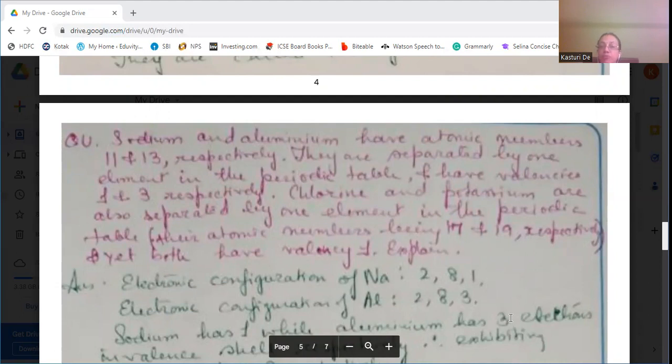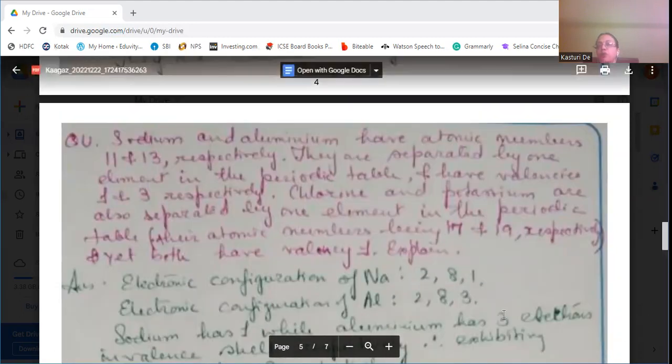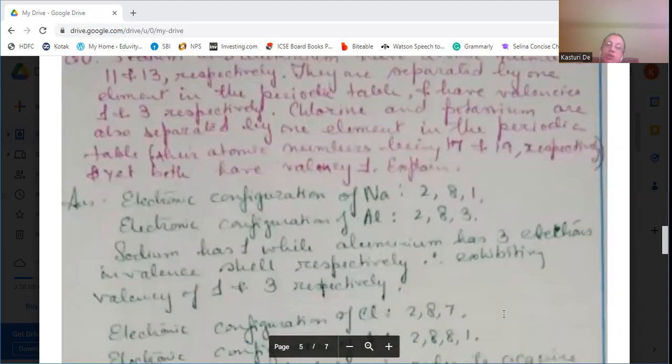Yet both have valency 1. Explain. The electronic configuration of sodium is 2, 8, 1, and that of aluminium is 2, 8, 3. Sodium will lose one electron, as it has one valence electron, and aluminium has 3 valence electrons. So the valency of sodium is 1, and aluminium has 3.